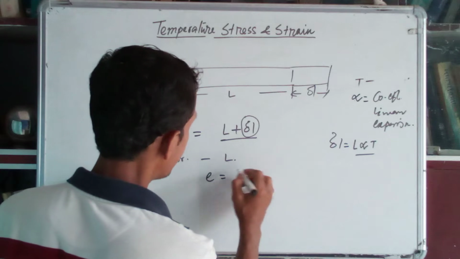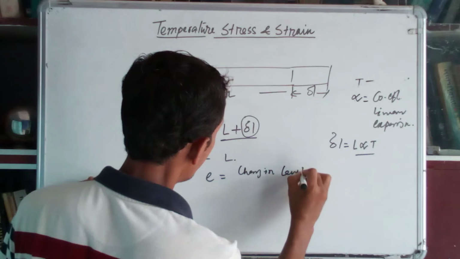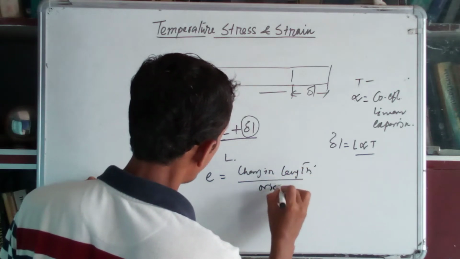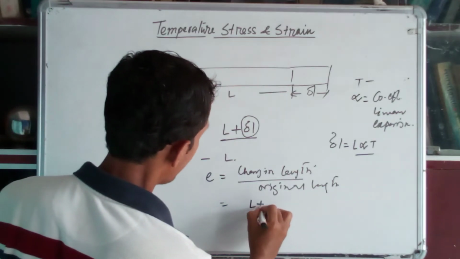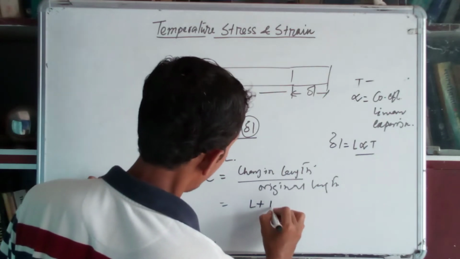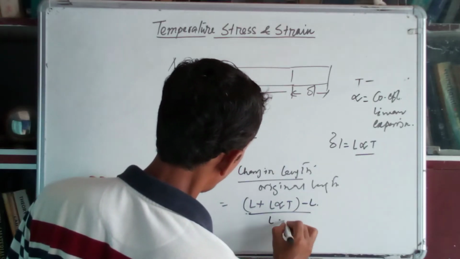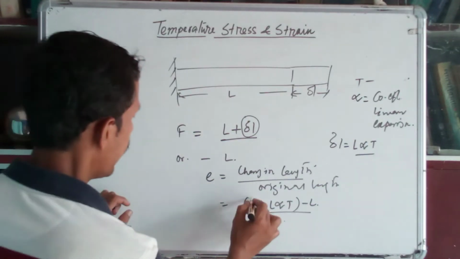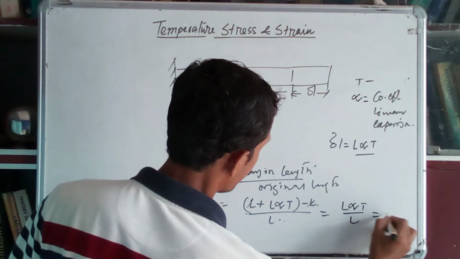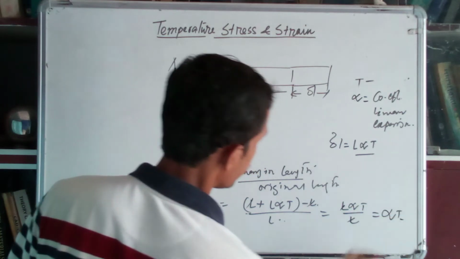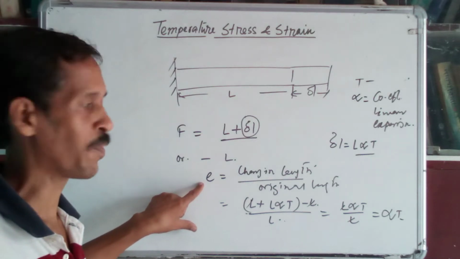So we know strain is equal to change in length divided by original length. The change in length is L plus L into alpha into T minus L, divided by L. L cancels, so L into alpha into T divided by L. That means alpha into T is the temperature strain or thermal strain.